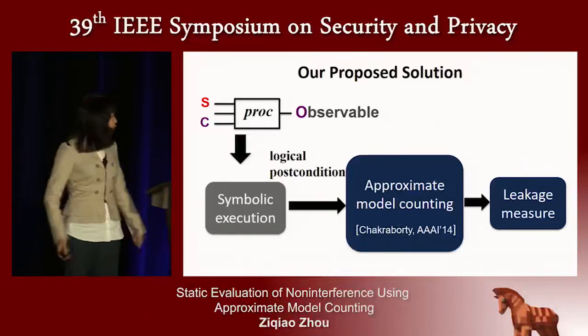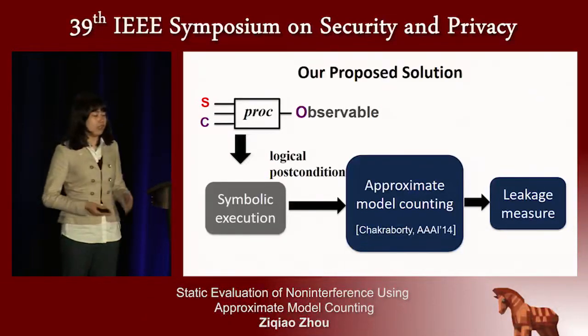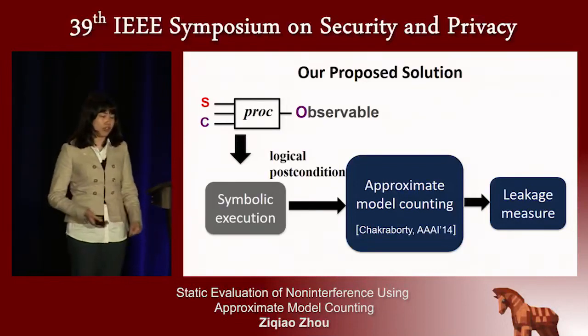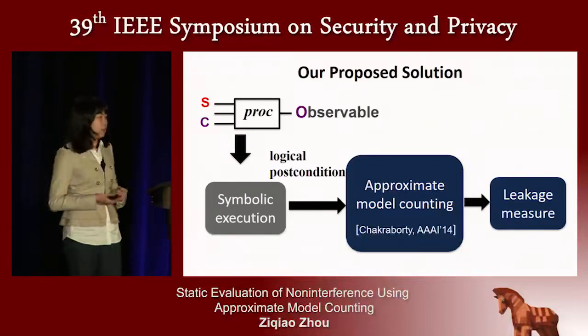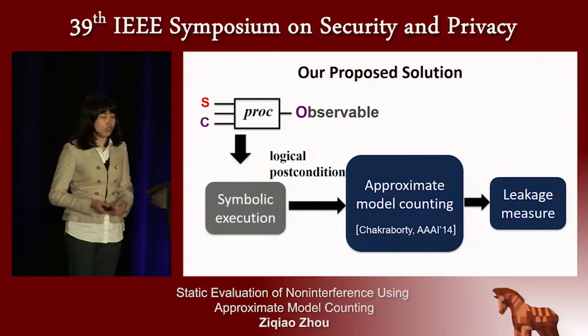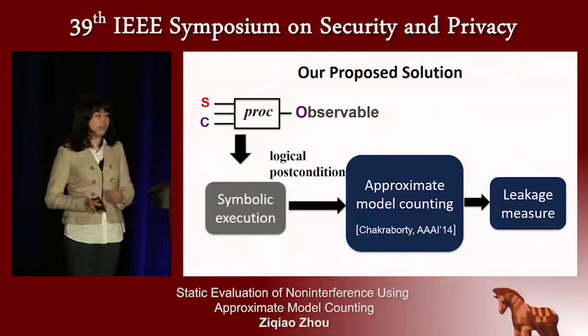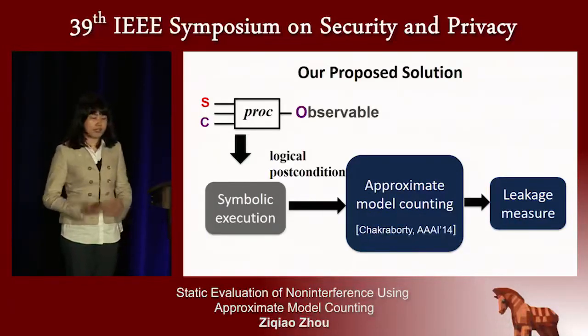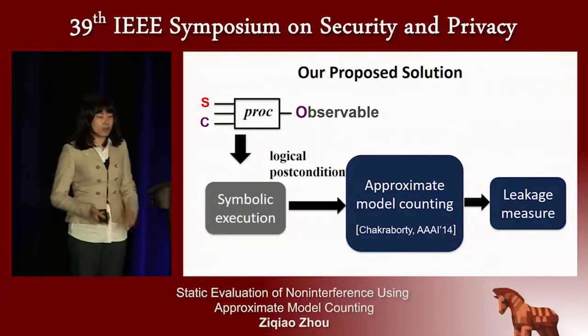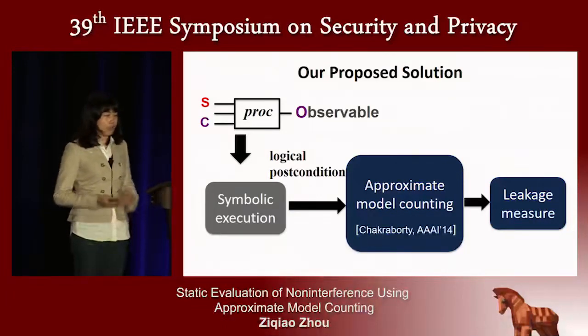So to solve those challenges, we propose a new framework to help developers understand the information linkage. We first extract a logical postcondition about the procedure using symbolic execution, and then feed this postcondition to approximate model counting to quantify the interference. And finally, we use the quantified interference to summarize the information linkage of your procedure.